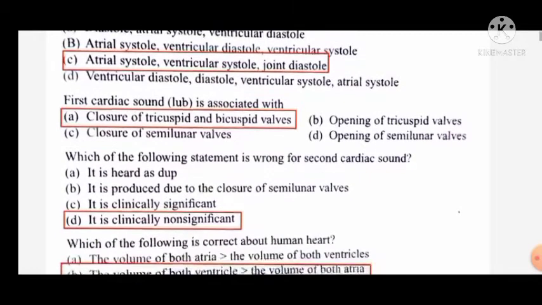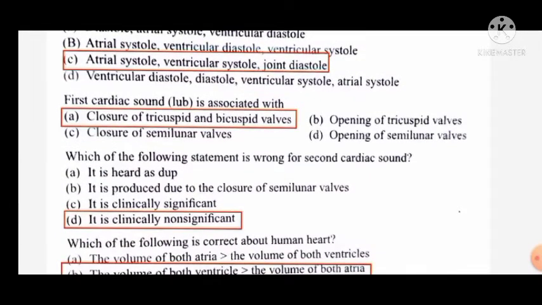Second one, the first cardiac sound, lub, is associated with? It is a closure of atrioventricular valves. That's why its answer is closure of tricuspid and bicuspid valves.